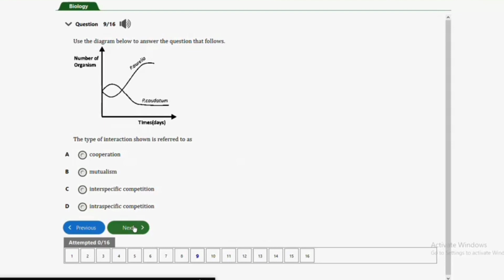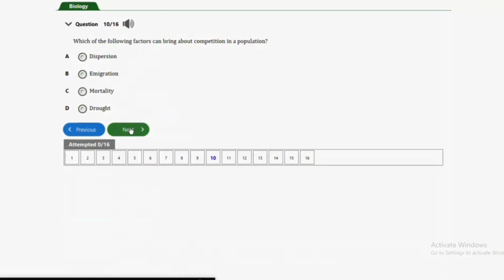So let's look at the next question here. Which of the following factors can bring about competition in a population? A, dispersion, B, emigration, C, mortality, D, drought. So the correct answer here is D, that's drought.